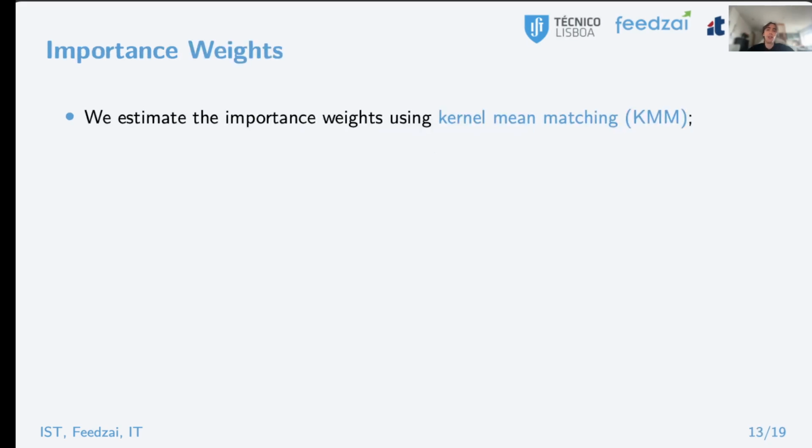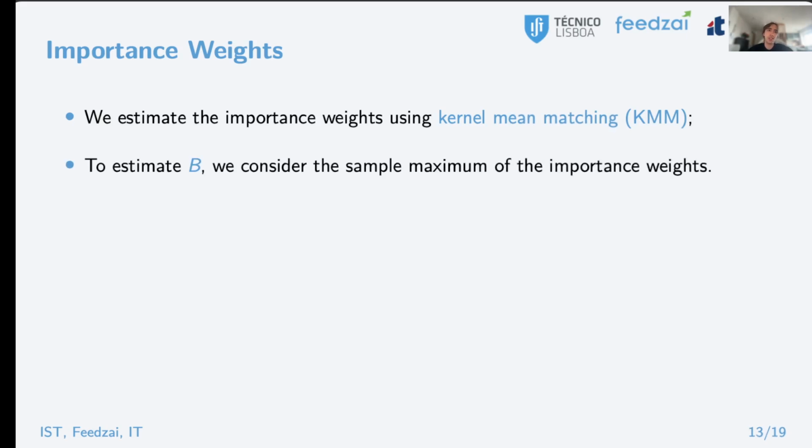Although we assume that importance weights are accurate and known, they still have to be estimated, of course, and for that purpose, we employ the kernel mean matching algorithm, and we just consider the sample maximum of the importance weights as an estimate of B, the maximum importance weight.